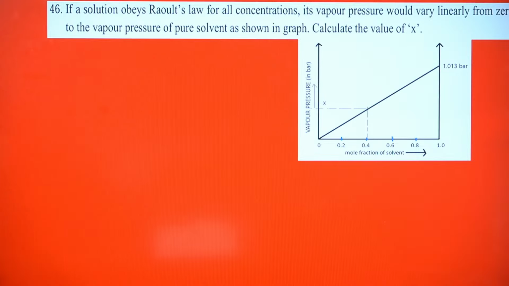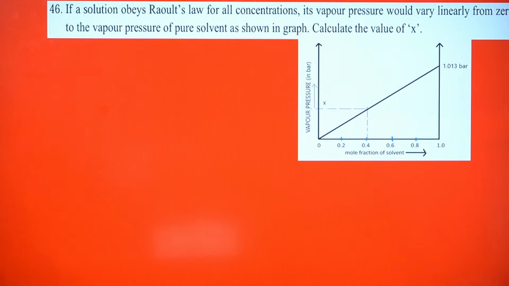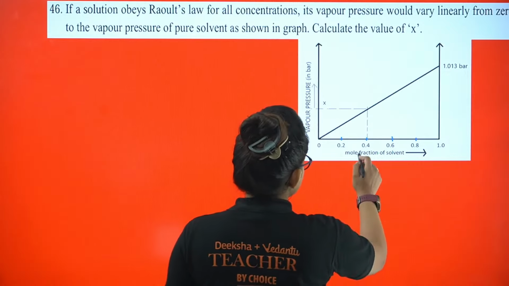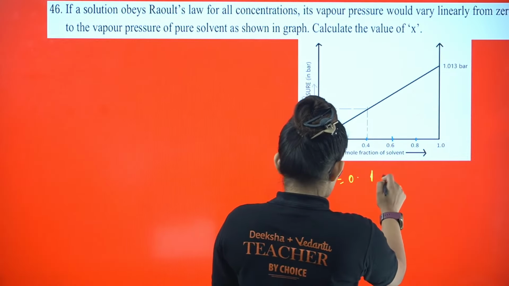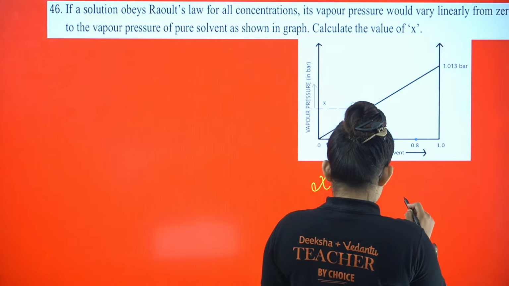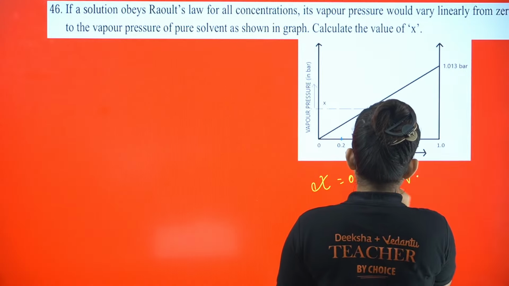If a solution obeys Raoult's law for all concentration, its vapor pressure would vary linearly from 0 to vapor pressure of pure solvent as shown in graph. Calculate the X. So how should you calculate the X? Here you can see the mole fraction is coming 0.4, and at the same time, if you look at the vapor pressure,